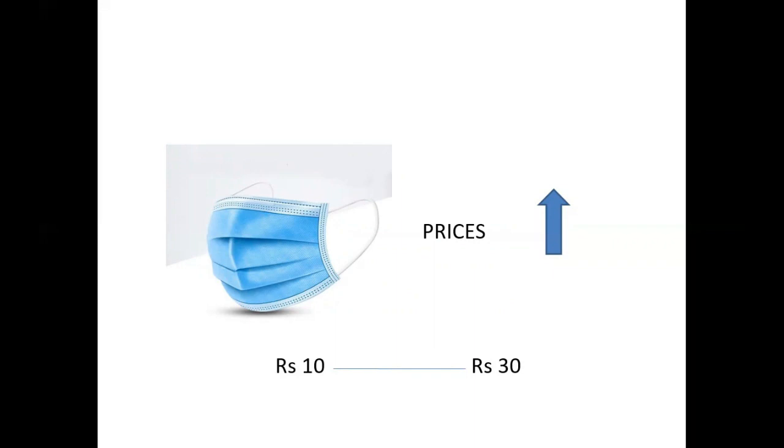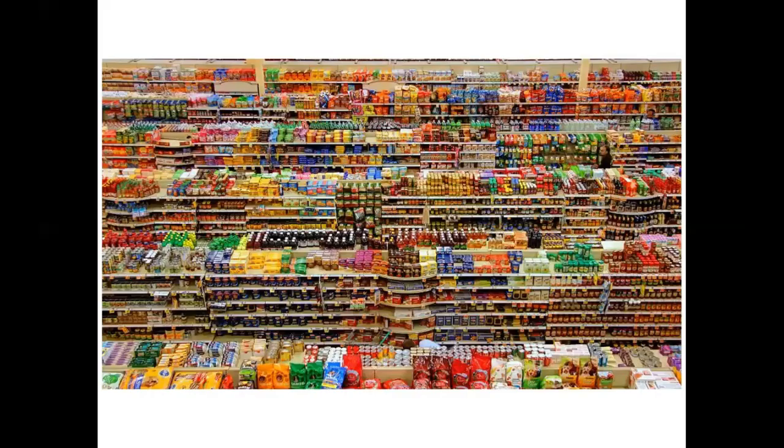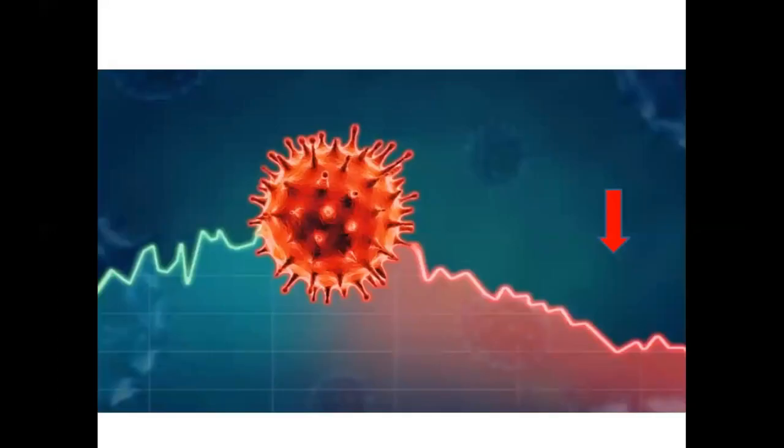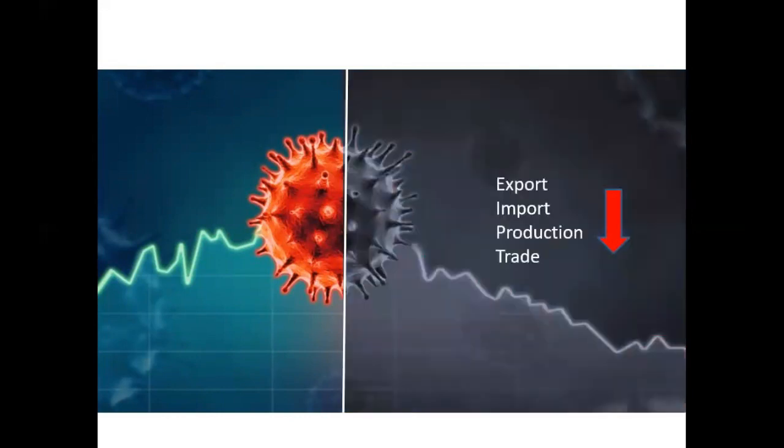Now just imagine this for every single product that you consume. Many industries have been shut. The export and import businesses have been shut. And there has been a shortage of all kinds of goods and services. Even if the demand for the product is the same, the supply of the product is very low as compared to the demand.